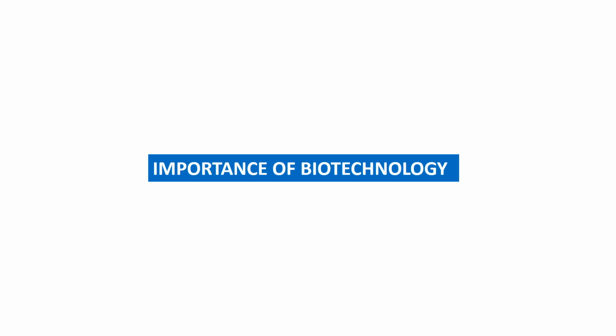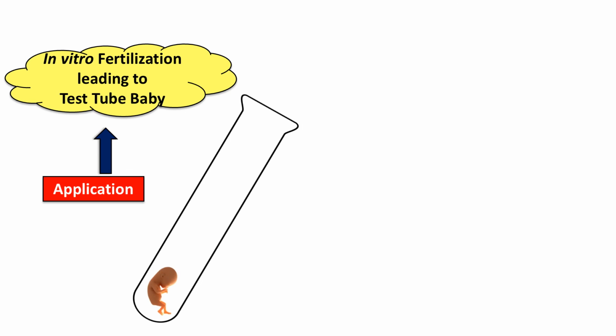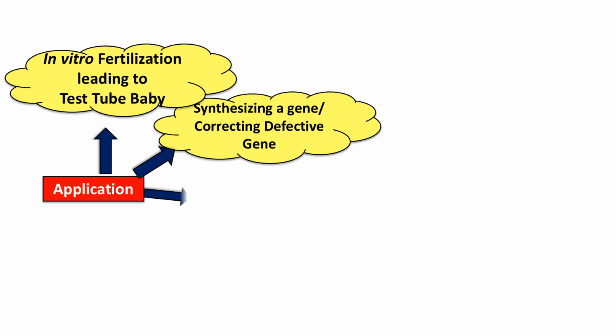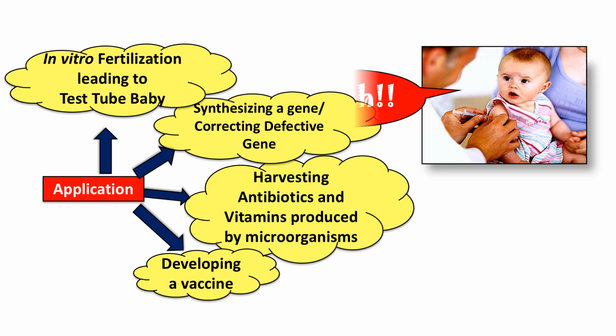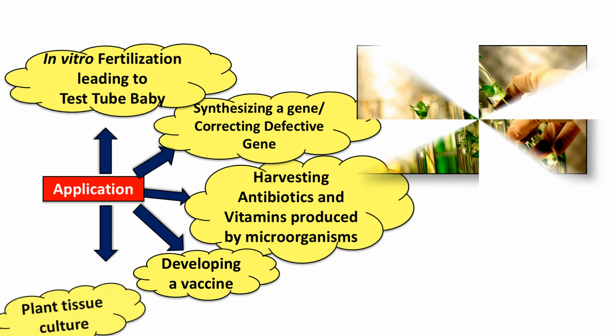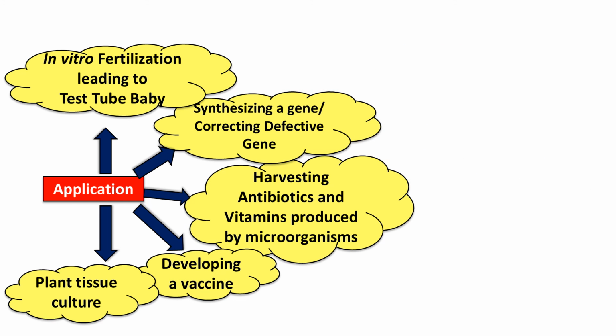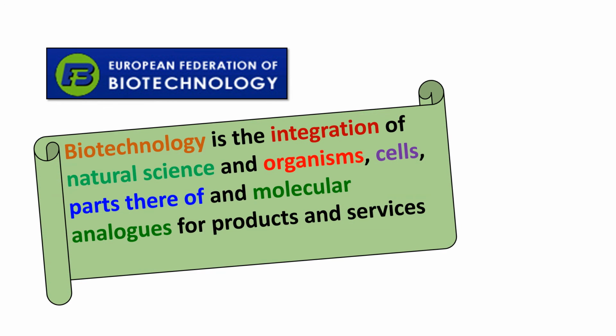to identify criminals. The importance of biotechnology applications includes in vitro fertilization leading to the test tube baby, synthesizing a gene, correcting a defective gene, harvesting antibiotics and vitamins produced by microorganisms, developing vaccines, plant tissue culture, etc. So the moral of the story is that biotechnology is the integration of natural science and organisms, cells, parts thereof, and molecular analogs for products and services.